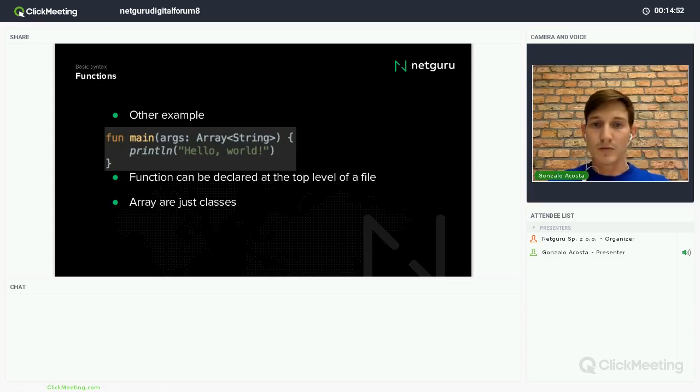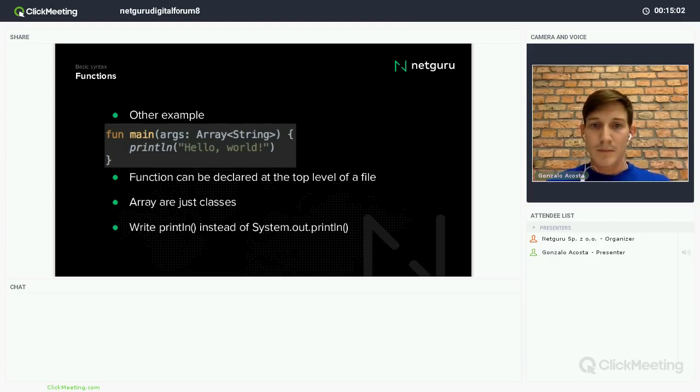What else? The right are just classes. It's not a primitive type or anything, just a class, like every collection. We can print with println instead of System.out.println. And why is that? Because we have wrappers in Kotlin around the standard Java library functions.